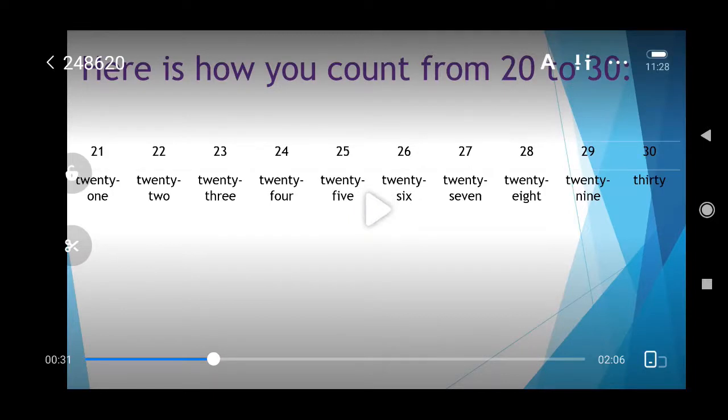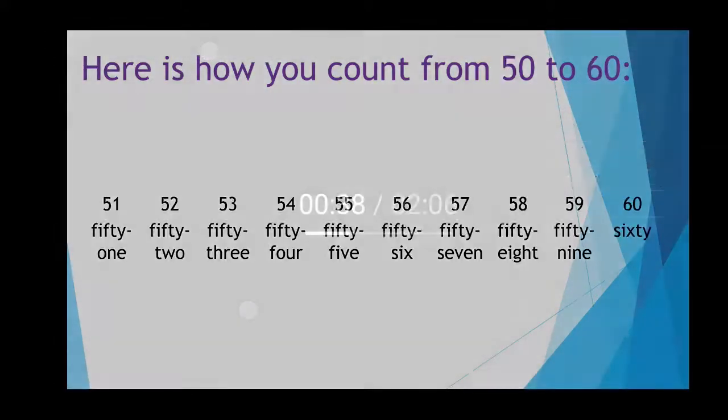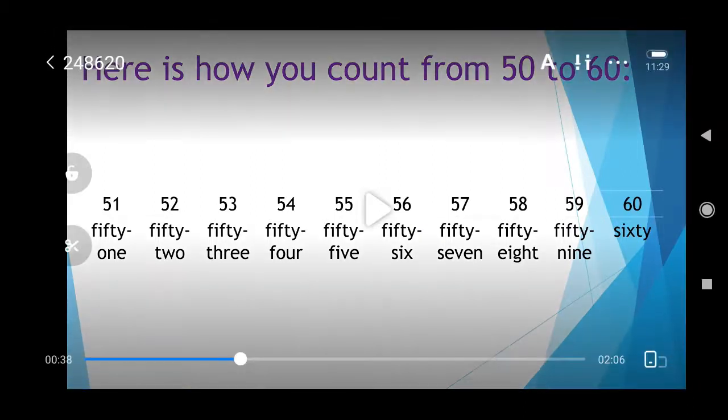Now, just look at this slide carefully, children. See, now from 21 to 30, these spellings we have given. Now, आप लोगों ने 1 का spelling learn कर लिया था, 20 का spelling learn कर लिया था, right? Now, to make 21, the spelling of 21, आपको 20 का spelling learn हो गया था, so you will just do learn the spelling of 21, isn't it? In the same way, here's how you will count from 50 to 60 also. Like 51.